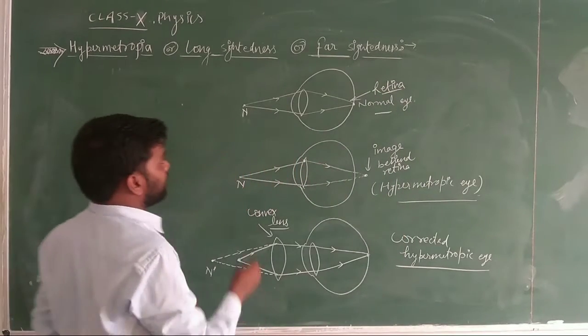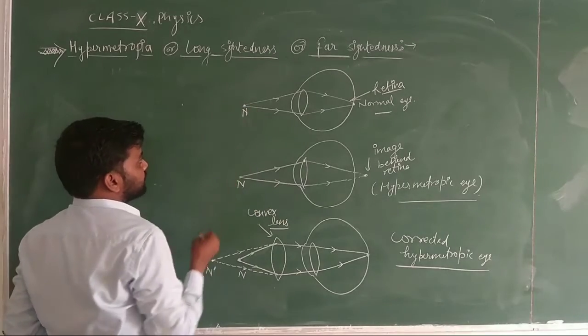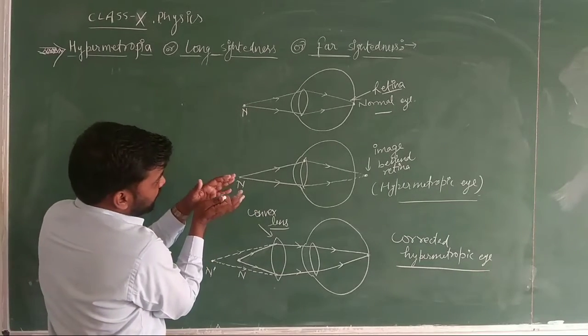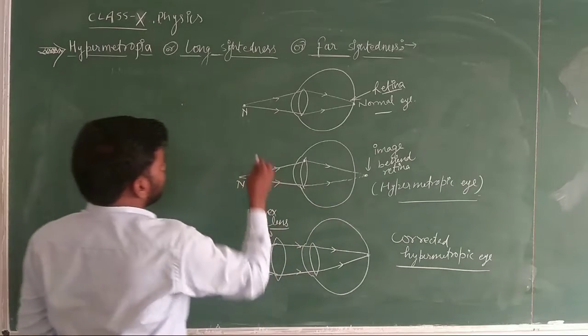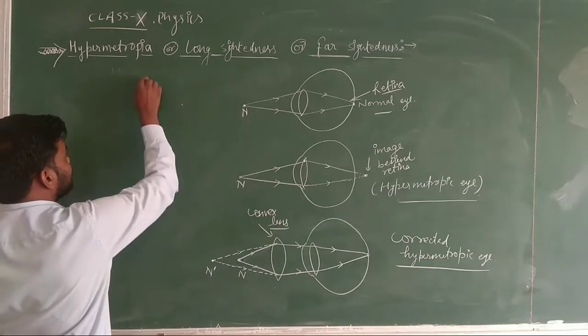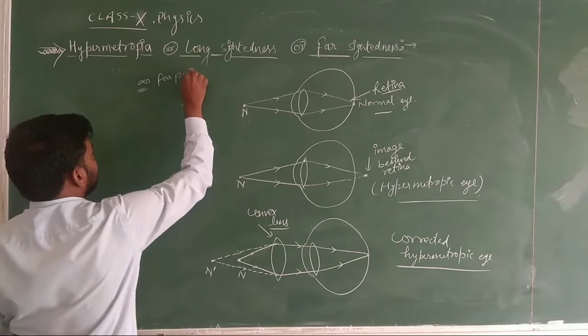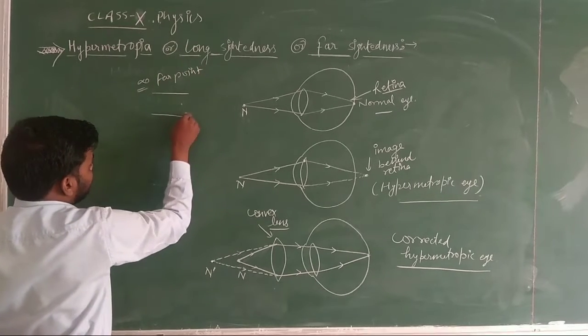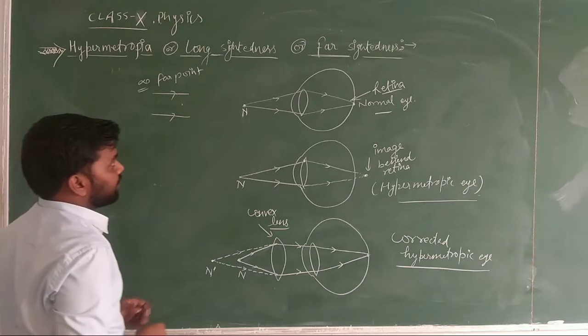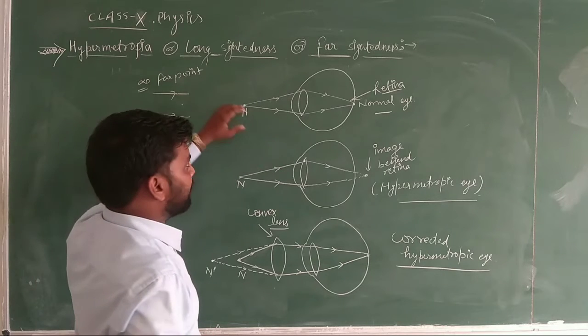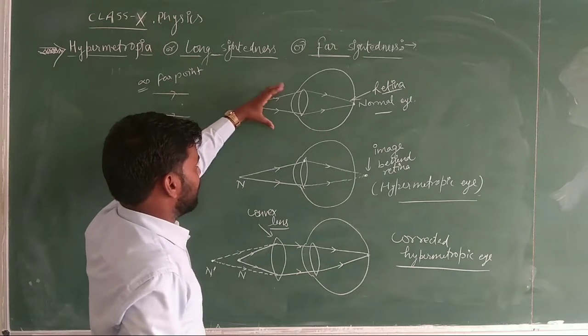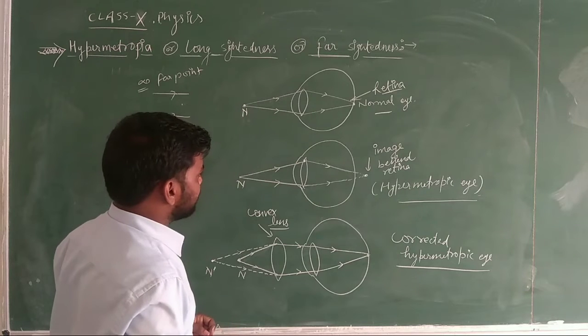Remember student, whenever an object is near to us, the light rays from that object will start diverging. But whenever an object is far away, that is from infinity, or at the far point, the light rays from that object come parallel to the principal axis. But if the object is near to our eye, definitely the light rays will start diverging from this near point.